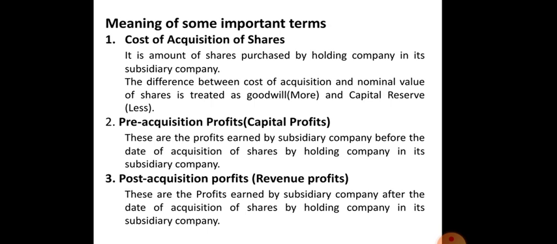So the nominal value is actually 10 and now the purchase price is rupees 12. So 8,000 into 12 is 96,000 and the face value is 8,000 into 10, which is 80,000. So 96,000 minus 80,000 gives 16,000, which is nothing but the excess. It is nothing but the goodwill.